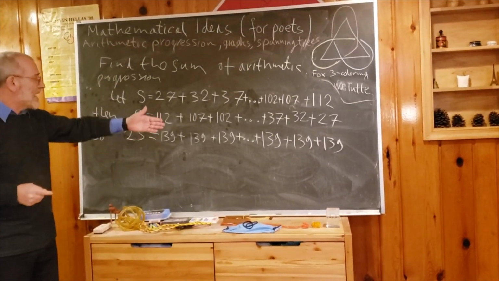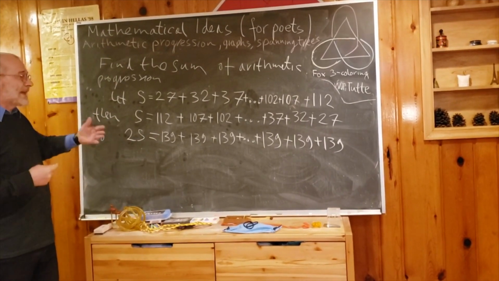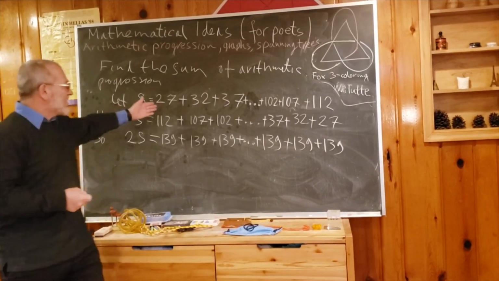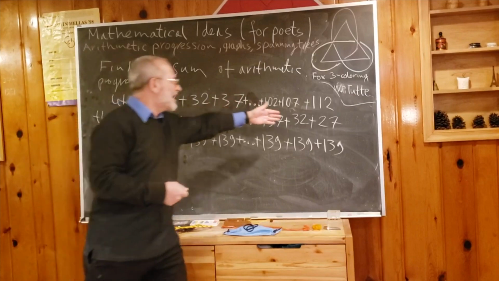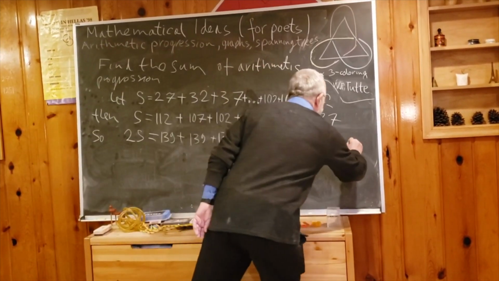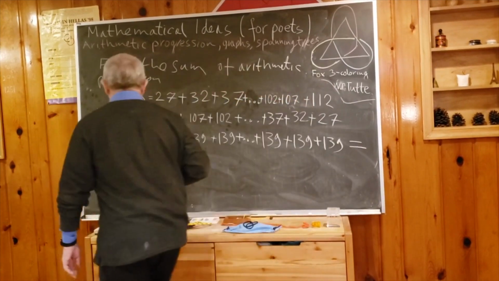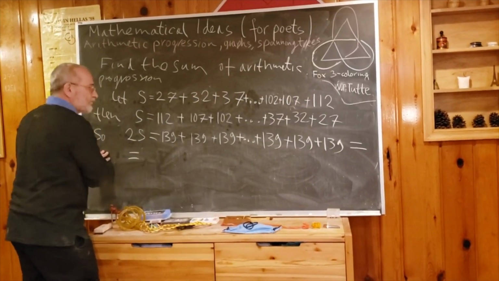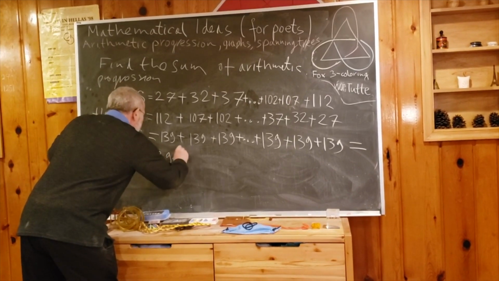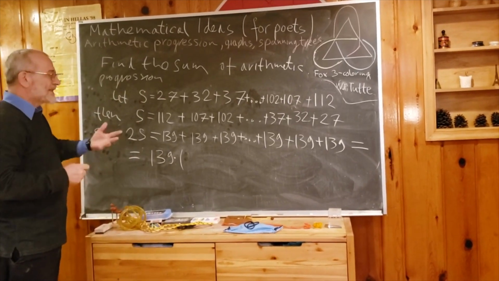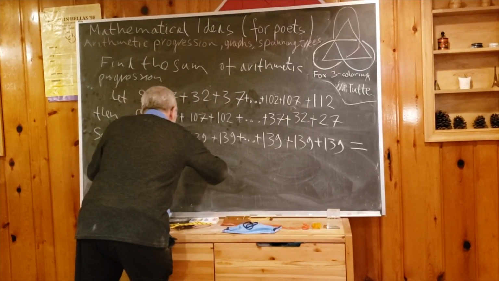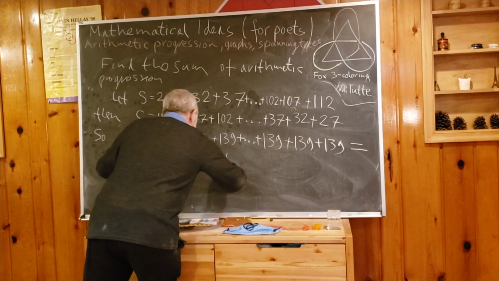So the problem is almost solved, but not totally. We have to know how many numbers we are adding. In the Gauss case, it was obvious. He was adding 100 numbers. But here it's not so obvious, because we start from 27, end with 112, jump by 5. So you have to find this. So this is equal to 139 times the number of summands, how many times you are adding.